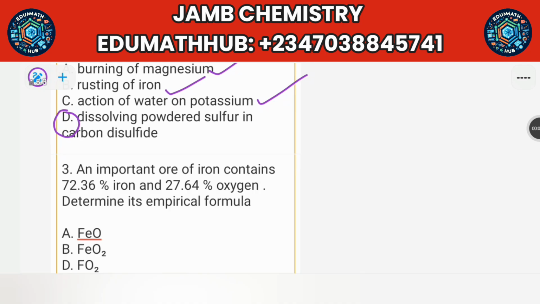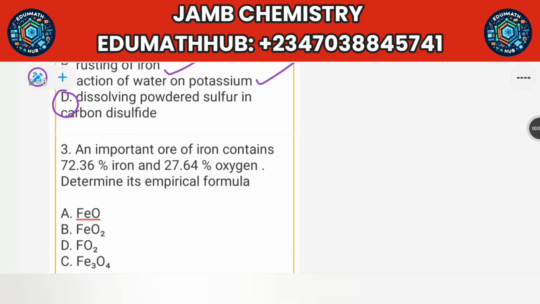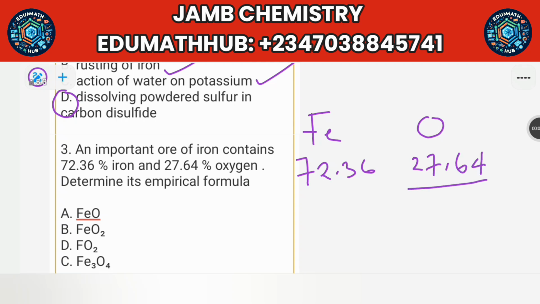An important ore of iron contains 72.36% iron and 27.64% oxygen. You have to determine the empirical formula. So you need to write it like this. You write iron. Iron is Fe. Oxygen is O. Then you put the percentages, 72.36 and 27.64. So you divide by the relative atomic mass. Oxygen is 16. Iron is 56.